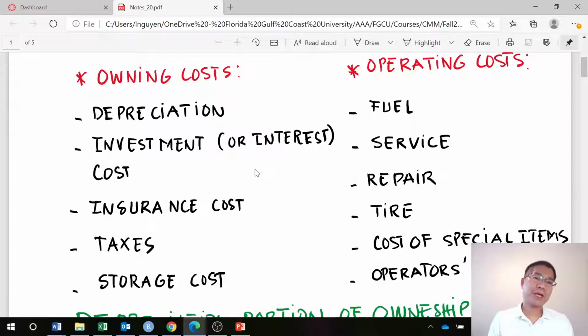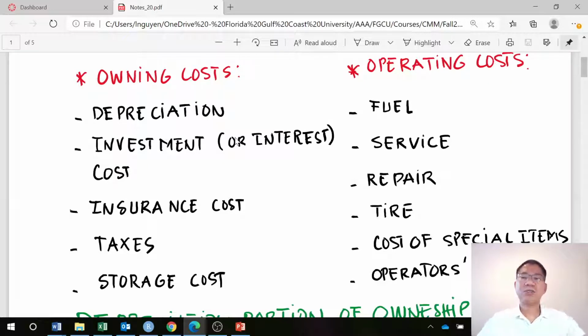Now, in terms of operating cost, which is what we have to spend for any hour that we operate the equipment, that includes, of course, fuel, and then service associated with that. At some point, we have repairs, tires we have to replace, any special item that we need to have, and then the operator wages. That's something we touched on in the previous lesson of this class. That is also included in operating costs.